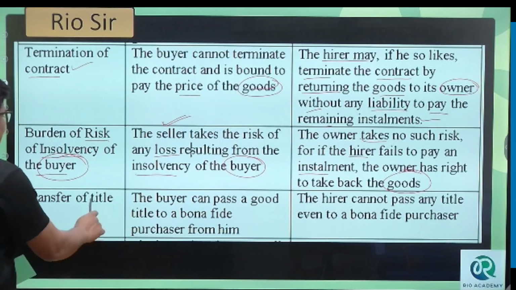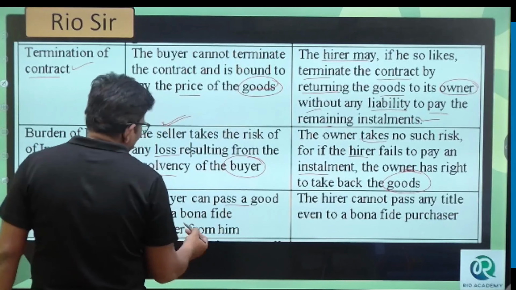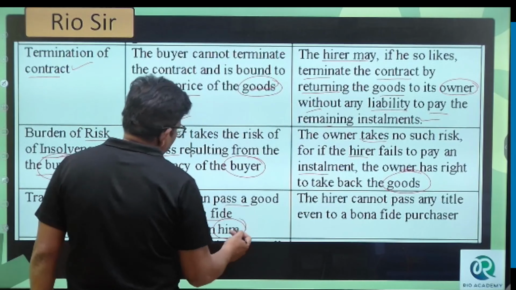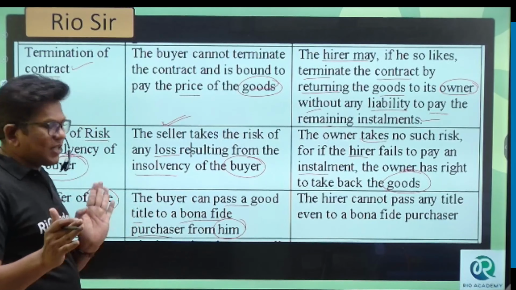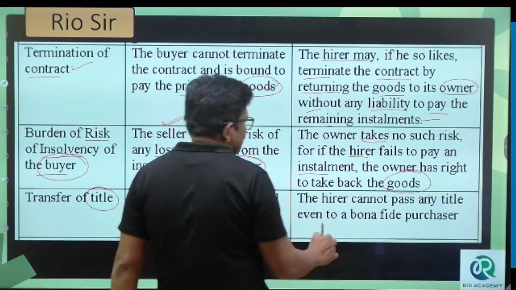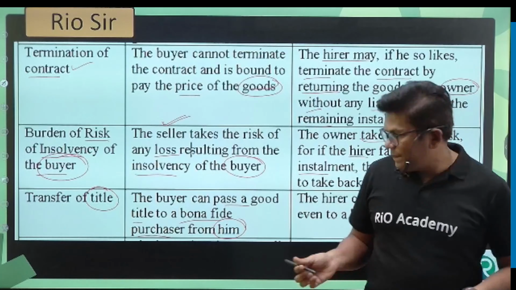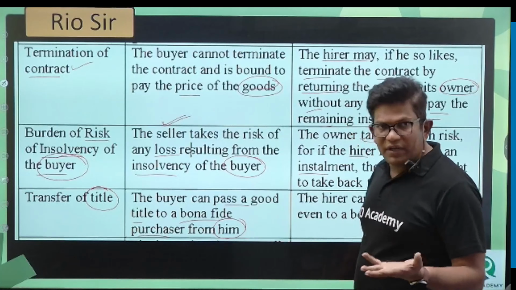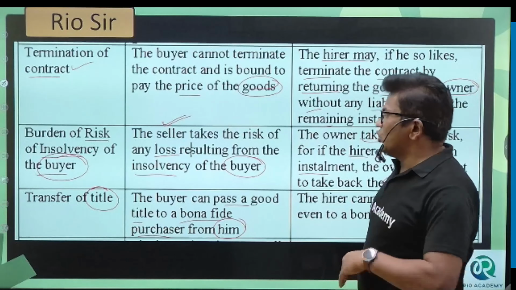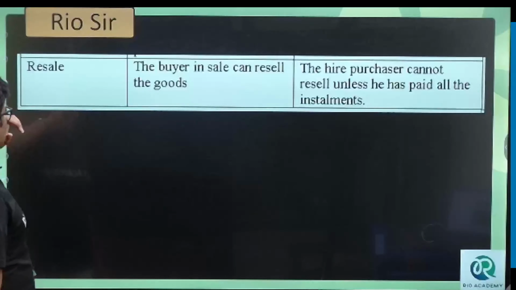Right? Transfer of the title. Now title means what? Title means, bacho, the ownership. The buyer can pass the goods' title to a bona fide purchaser from him. Immediately title will be transferred from seller to buyer. The hirer cannot pass any title, even to a bona fide purchaser, because still you are not the owner. When you are not the owner of the goods, you cannot sell to anybody else. But here the buyer has paid all the money, you are the owner of the goods, you can transfer the goods to anybody whoever you want. Understood? Next, resale.